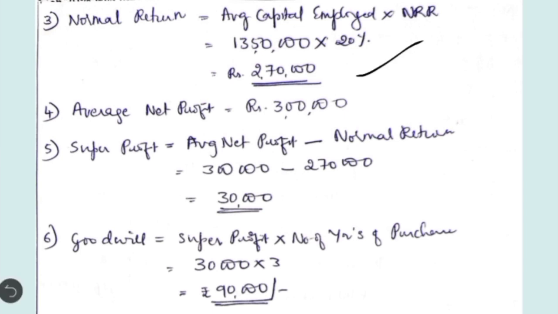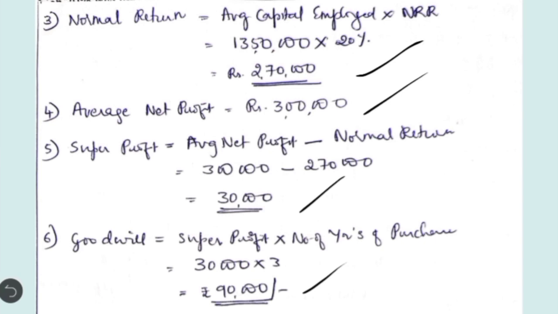Normal rate of return, 20%, is calculated on average capital employed, which comes to 2,70,000. The average net profit, as given in the question, is 3 lakh. Then super profit is the difference: average net profit minus normal return, 3 lakh minus 2,70,000, which comes to 30,000. Goodwill is equal to super profit into number of years of purchase, which is 90,000. So this is the working note.